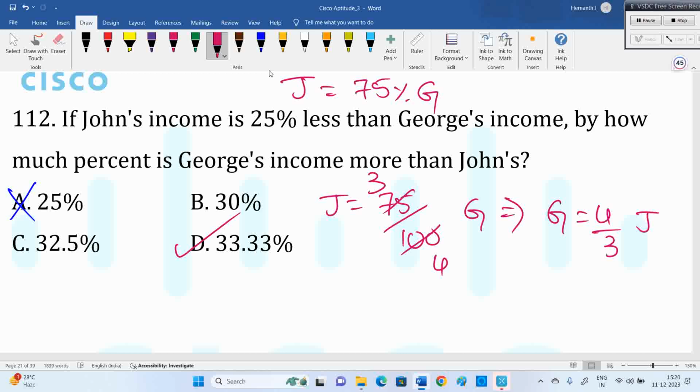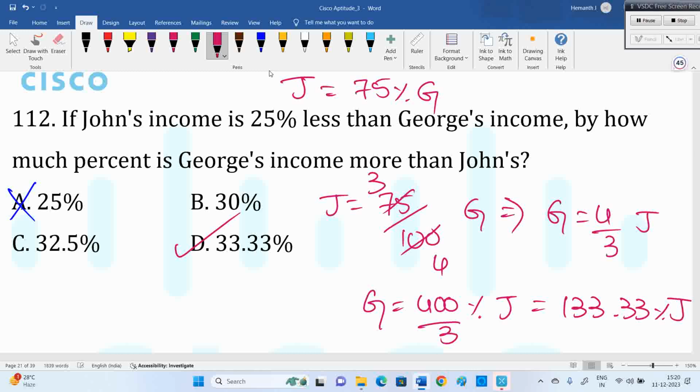G is equal to 4 by 3. Okay, 1 means 100%. I want more than 100% only. 4 by 3 can be written as 1 plus 1 by 3. Or else, directly multiply with 100. 4 by 3 into 100 is 400 by 3%, which means 133.33%. More than 100, how much is there? So, George is 33.33% more than John.